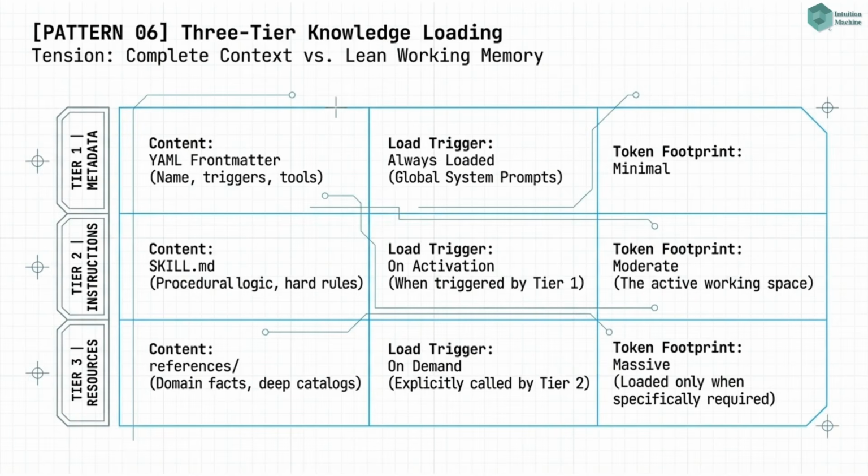Pattern 6. 3-tier knowledge loading. Organize skill content into 3 tiers with different loading triggers. Tier 1, metadata, is always loaded. It is the routing signal. Tier 2, instructions, is loaded when the skill is activated. It is the operational guide. Tier 3, resources, is loaded on demand during execution. It is the deep reference.